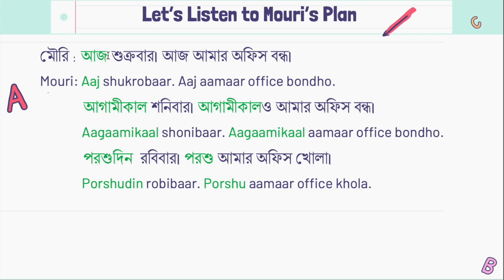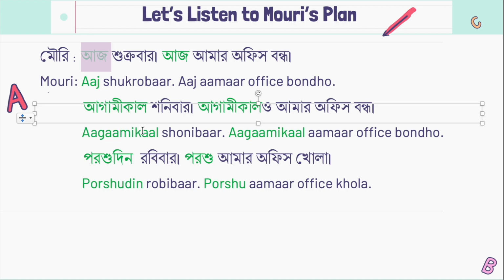You can see here it says aaj shukrobar, aaj amar office bondho. Again the same thing here, the same lines, but now the English lines are missing. So you are supposed to translate this, but not the entire lines. You just need to give me the English word for aaj, for agamikal, for porshudin, and for porshu. So all these words you are supposed to translate.